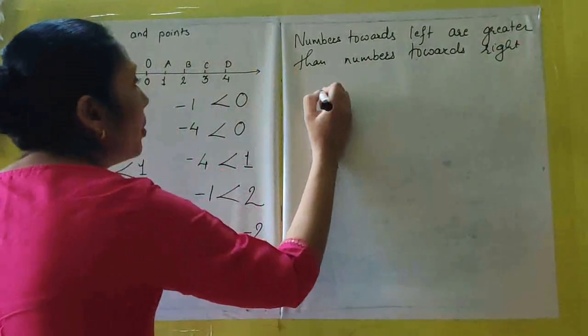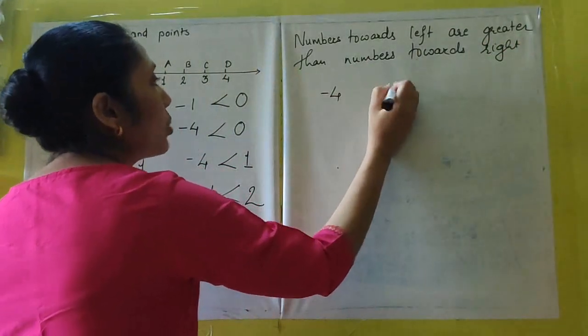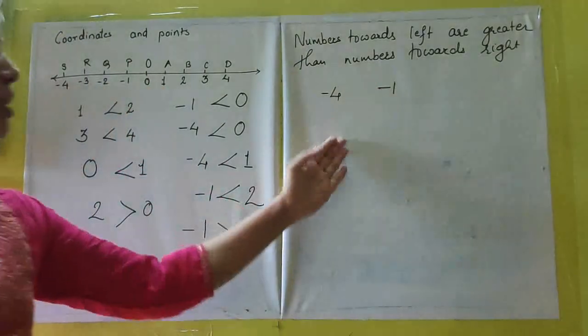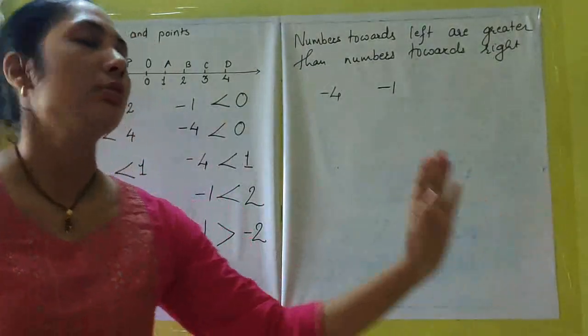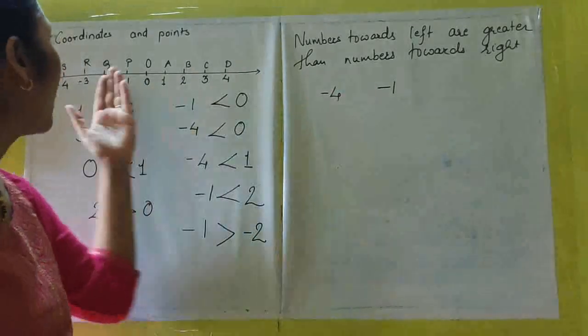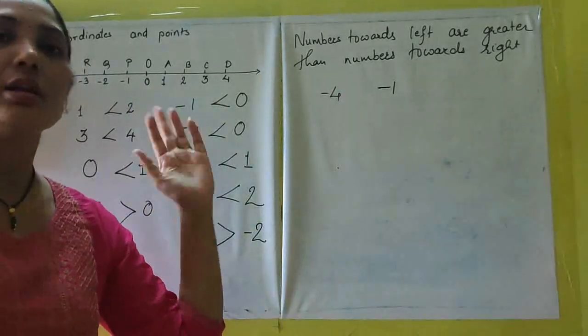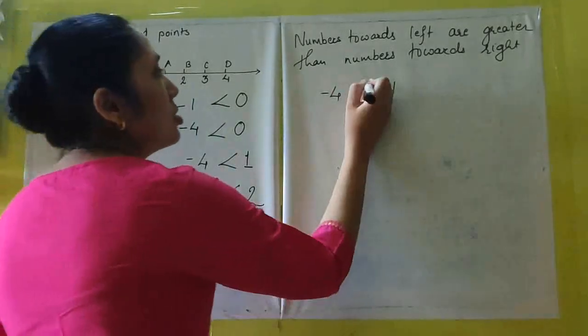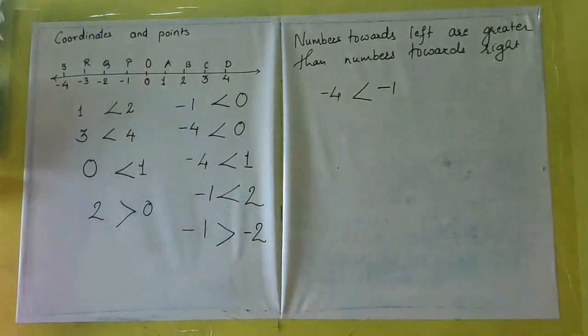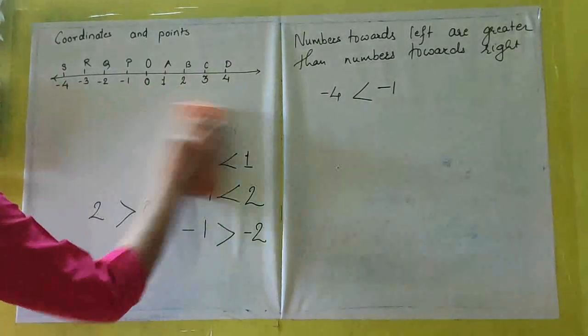So if I write here -4 and -1, -1 is towards the left, so it will be greater, and -4 is towards the right, it will be smaller. So -1 is greater than -4. We'll move on to the next part to find the distance.